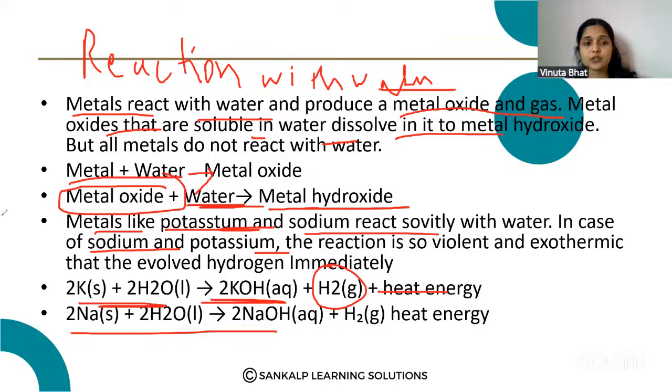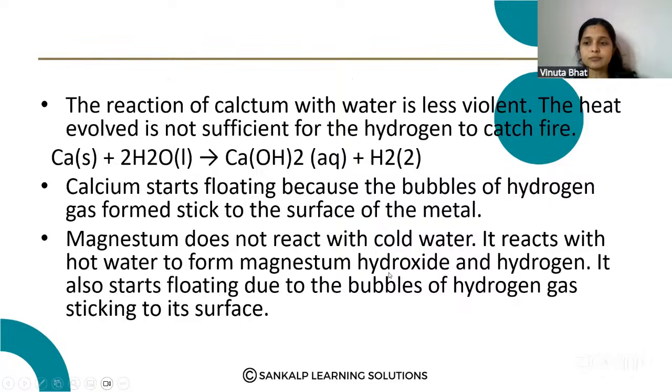Here the question is how metals react with water. I have taken many examples. You can take two to three examples. The reaction of calcium with water is less violent. The heat evolved is not sufficient for the hydrogen to catch fire. Calcium reacts with water and forms calcium hydroxide and hydrogen is released, but that is not enough to catch fire.